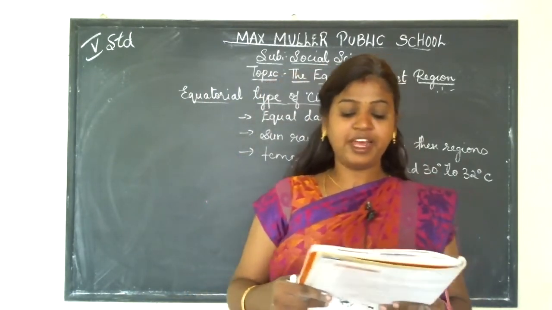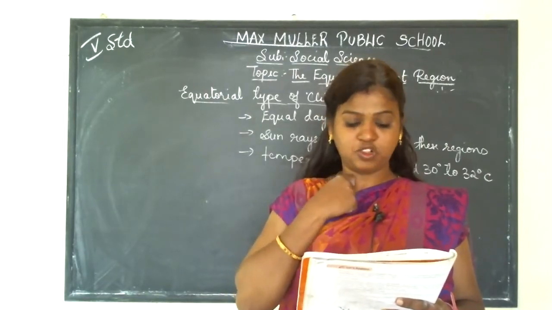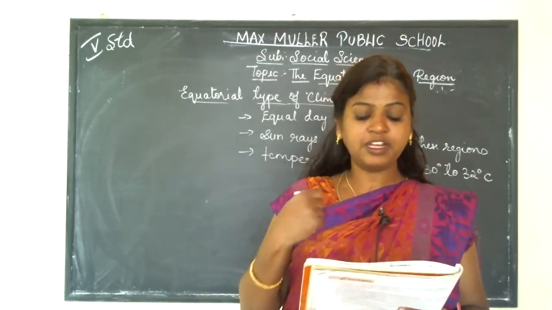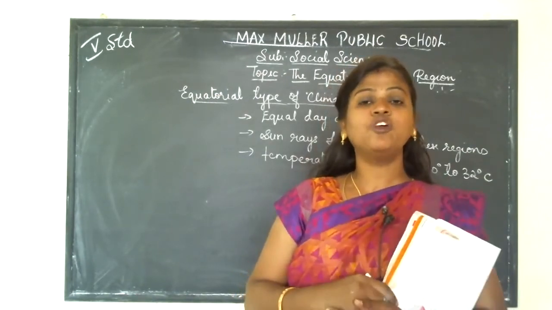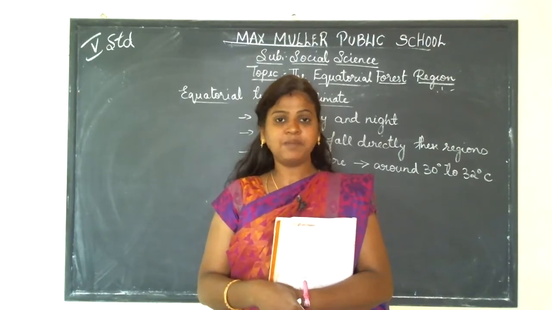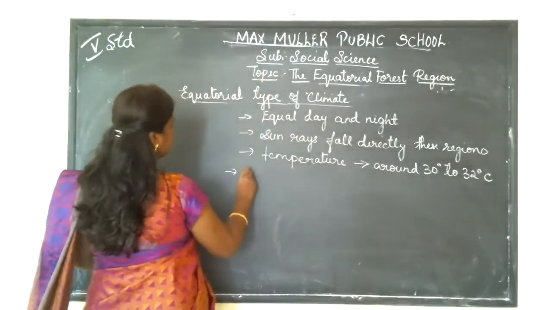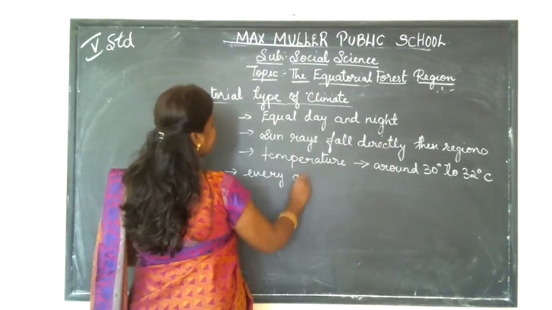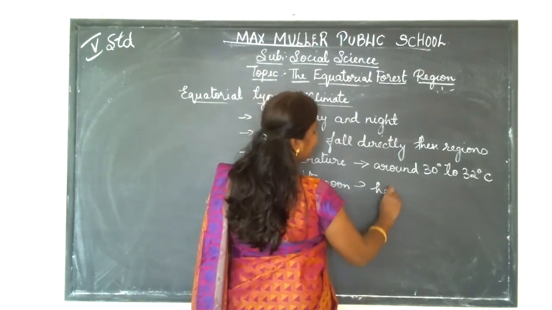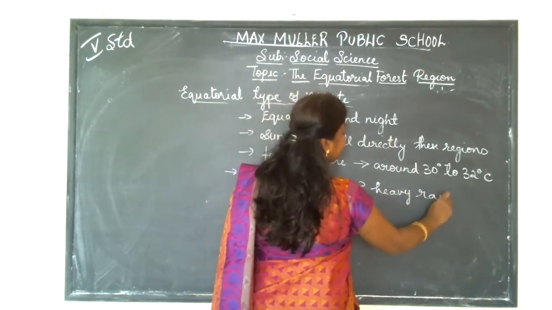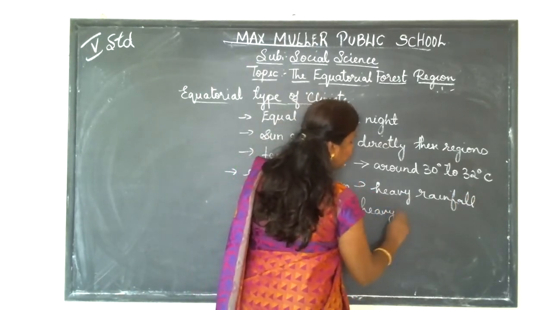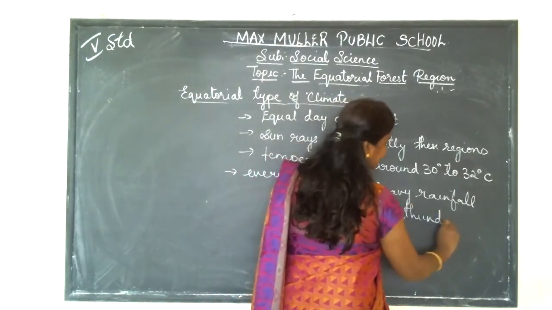These clouds bring rain every afternoon along with thunderstorms. These are also known as tropical thunderstorms as they are very typical to the equatorial region. So you all know that the clouds forming in the sky bring rain. So in every afternoon, it receives heavy rainfall. How is this heavy rainfall caused? It is caused by heavy thunderstorms. What do you mean by thunderstorms, children?